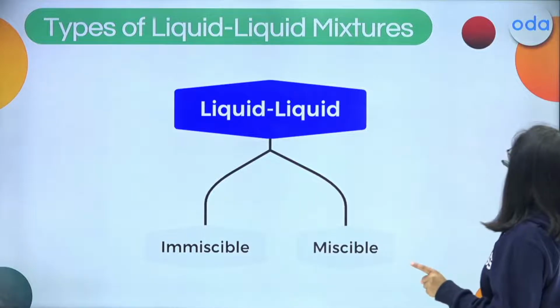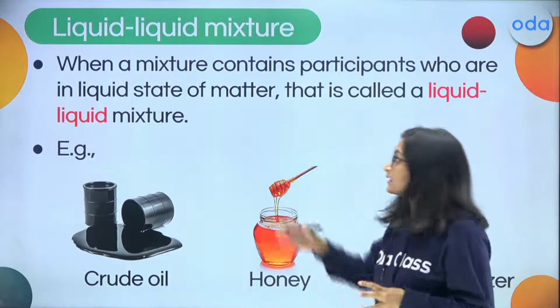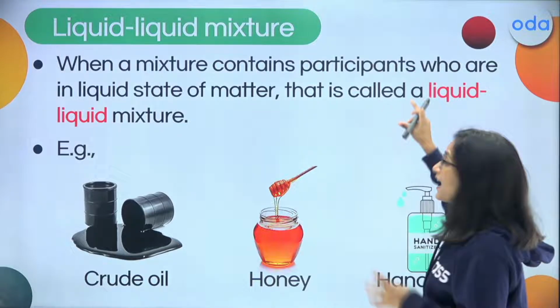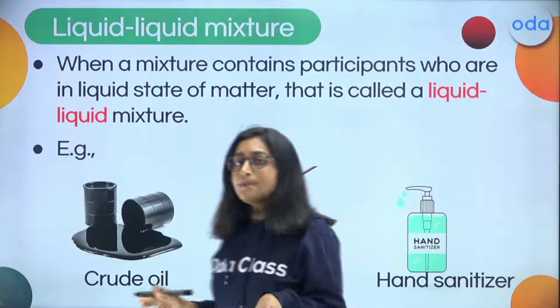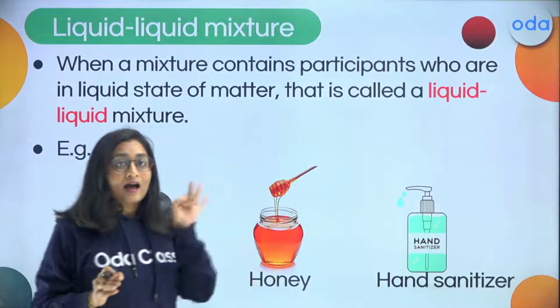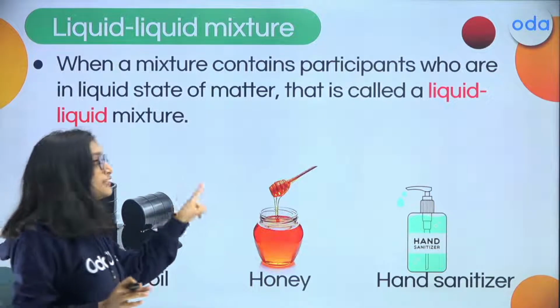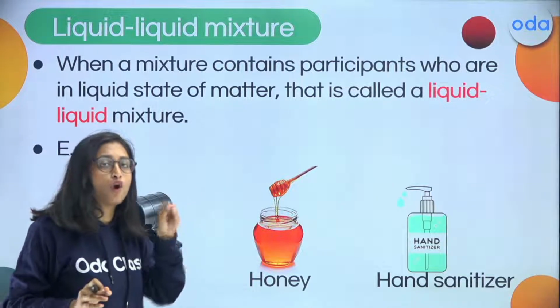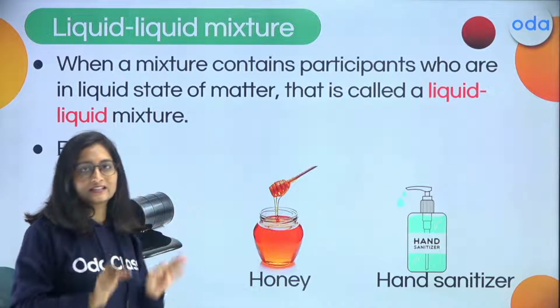So if you look into the entire liquid mixture, what does it say? When a mixture contains participants who are in the liquid state, all the participants have to be in the liquid state. It is compulsory that the components involved in that liquid mixture are in the liquid state.